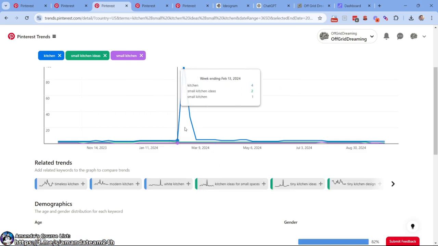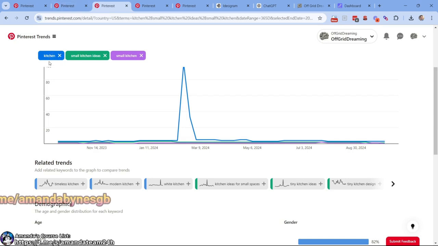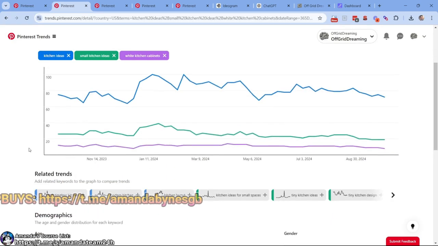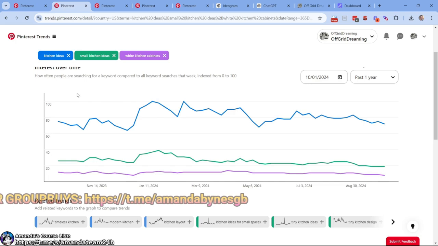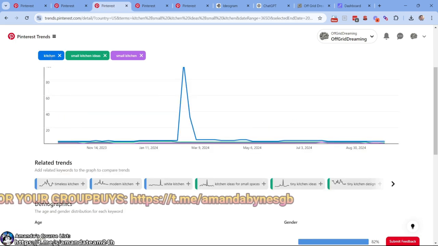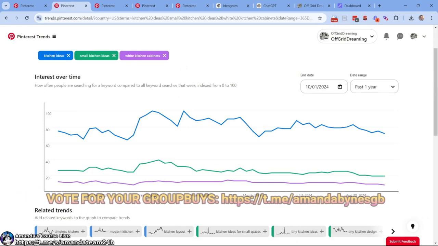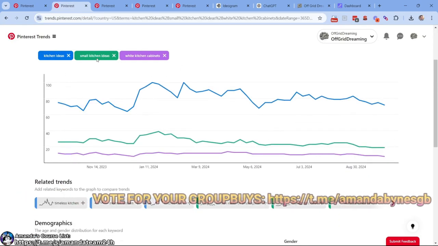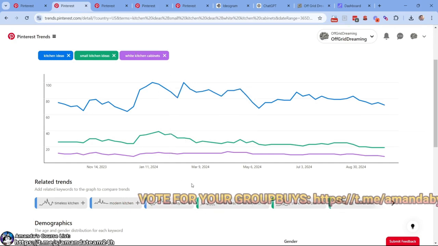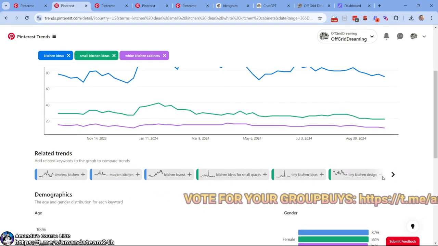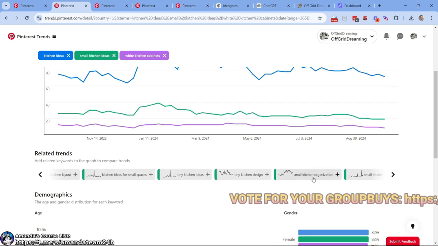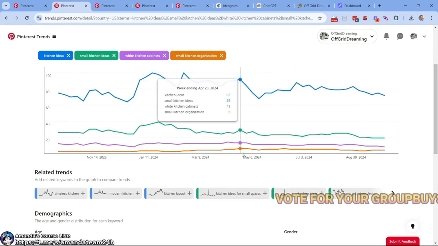This one's less representative of what we want to do because kitchen is a one word keyword. Pinterest knows when that specific user types in kitchen what they may be wanting, rather, because their algorithm most likely has a profile on everyone. So you type in kitchen, it's kind of hard for us as SEOs to backtrack what the heck that means because everyone is different. So kitchen ideas, a little better, 2 keywords. Furthermore, small kitchen ideas, even better, and white kitchen cabinets, right? Down here, we could go down the rabbit hole. What else? Small kitchen organization. It's probably the least amount, but probably less competition.